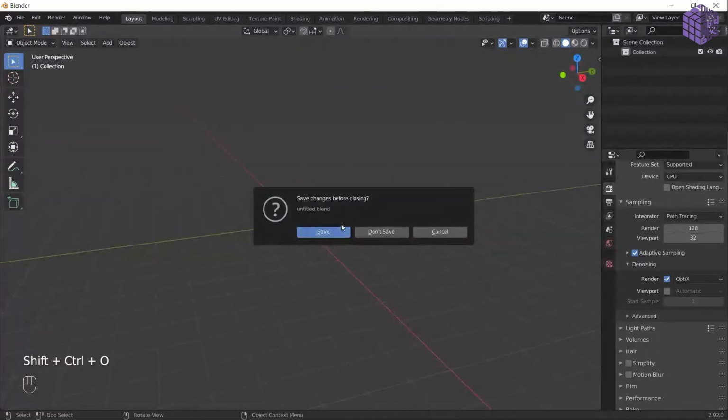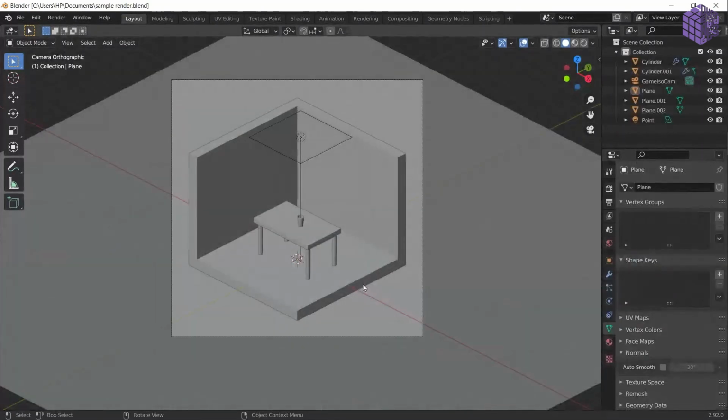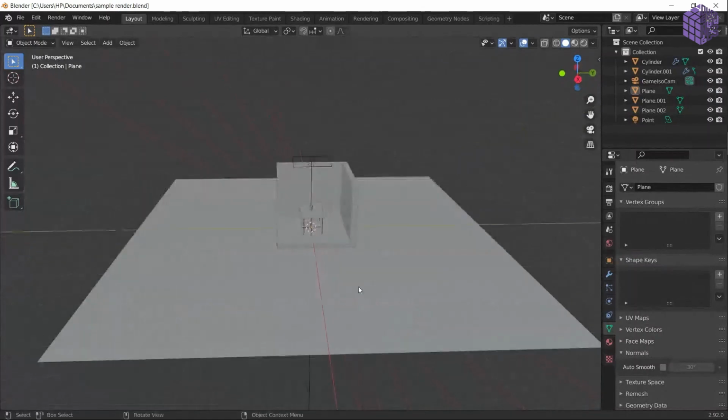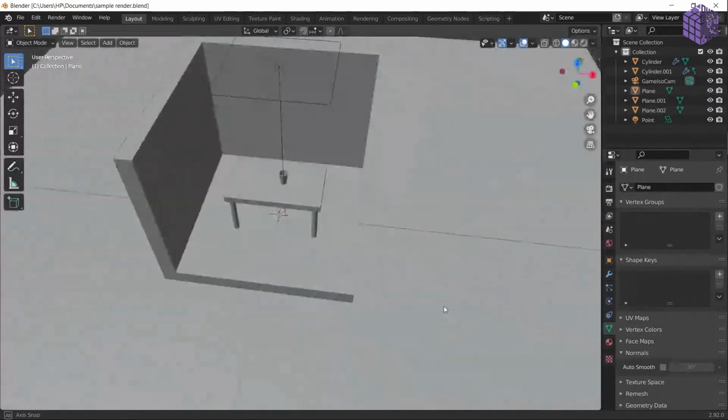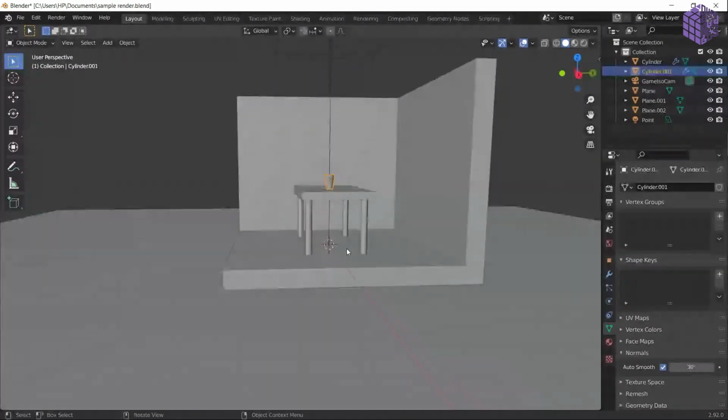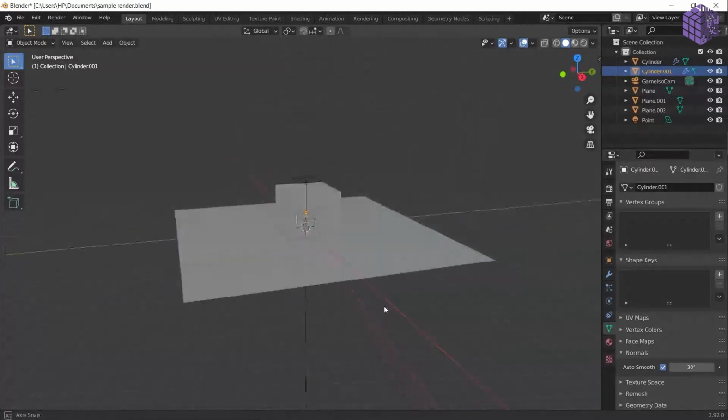So today we are going to create this room. This is a simple room, a tabletop, four legs, and a glass. So create this.